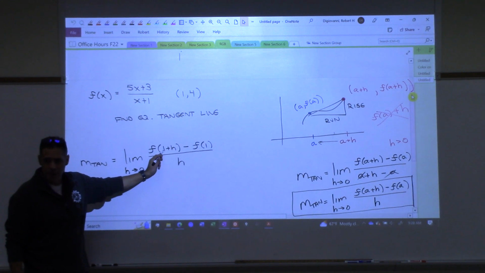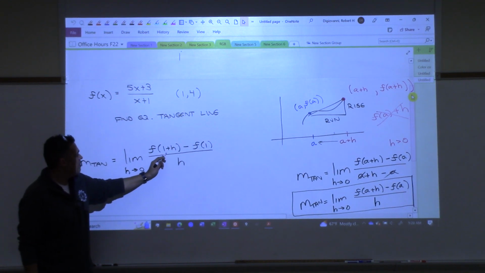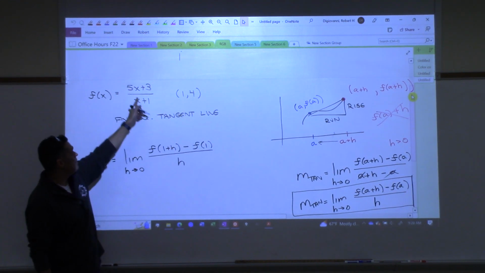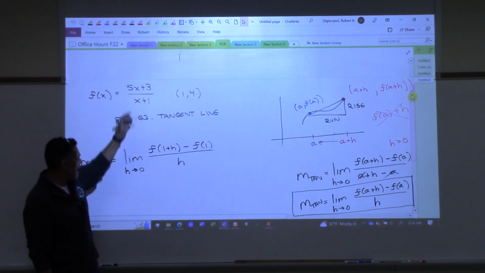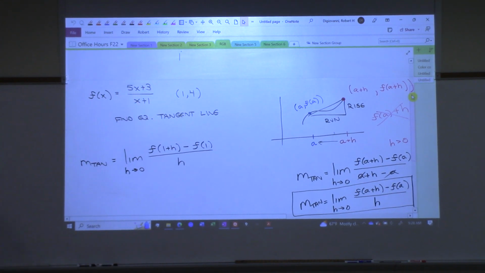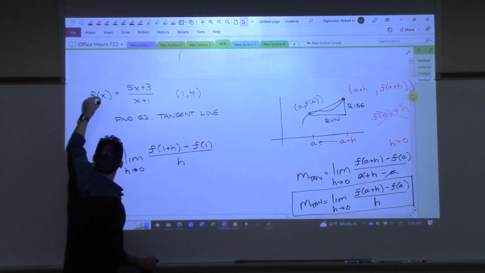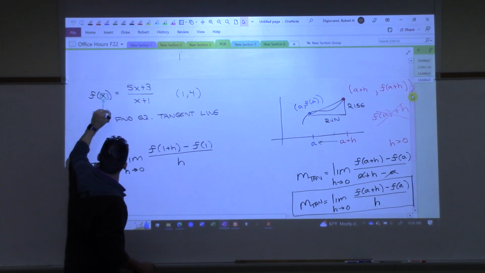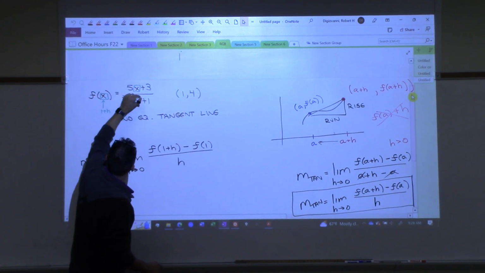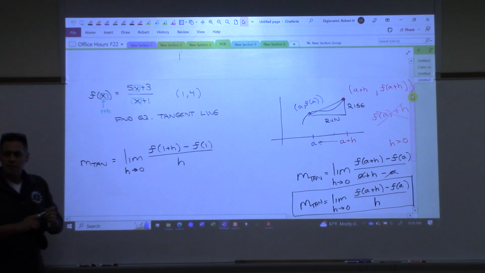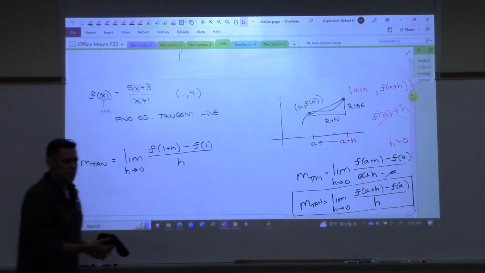This is different, though, because this is saying, what do you get when you plug 1 plus h into that function, right? That means what happens when you take this x and replace it with 1 plus h. That means you have to replace it here and here, right? So let me do that algebra. Let's see what happens.